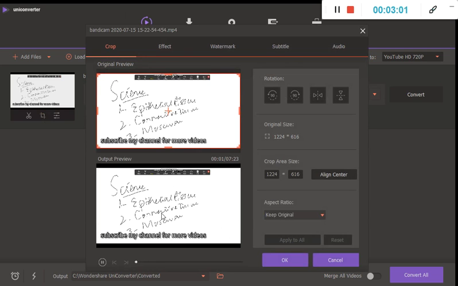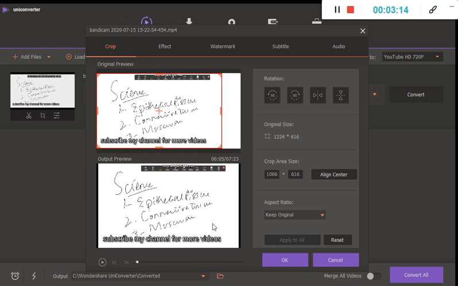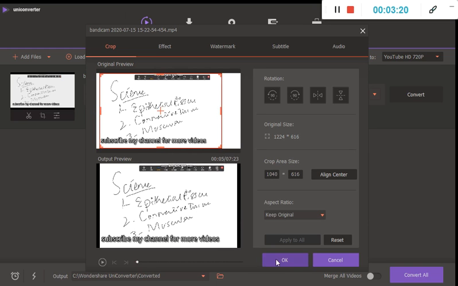This is actually the original and this is the output preview, and you can see over here, I'm going to crop my video like this. You can see the output over here. Then go to the OK option. Before that you can also select the aspect ratio, the crop area size or different rotations over here. And if you don't want to crop your video, if you think you have done it wrong or you have another option, then you simply go to OK.